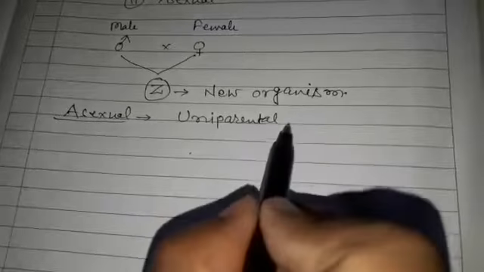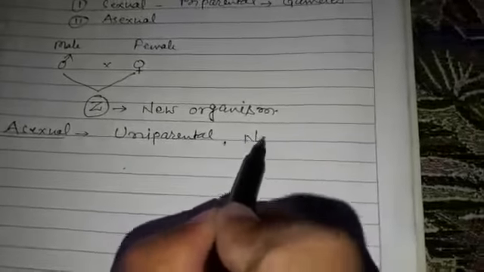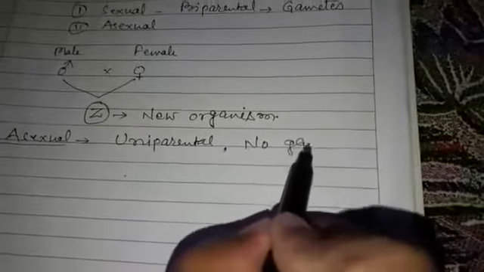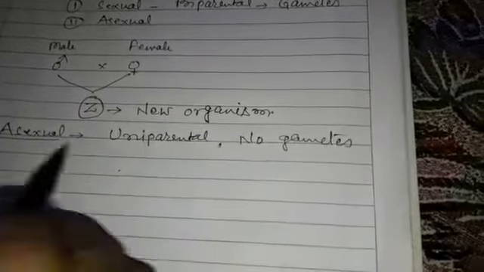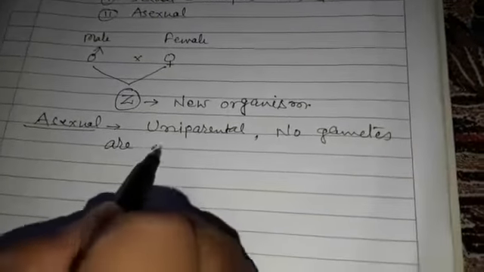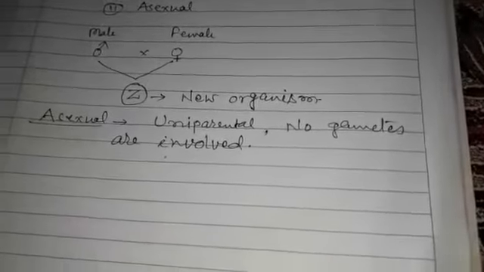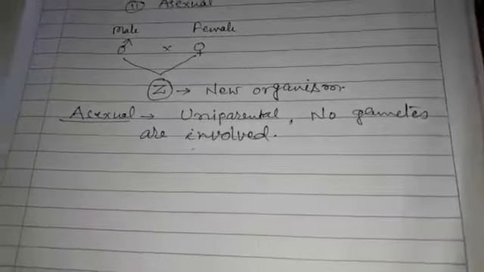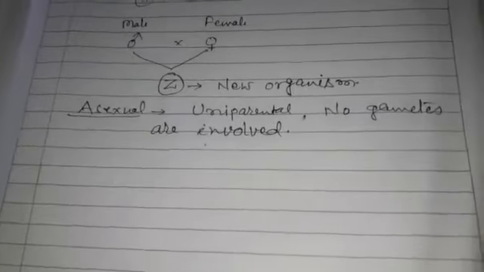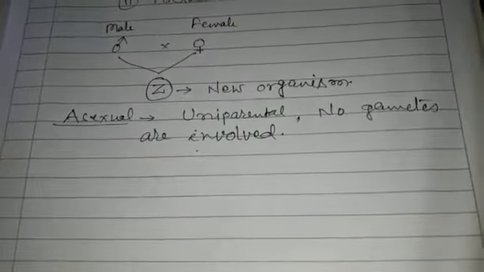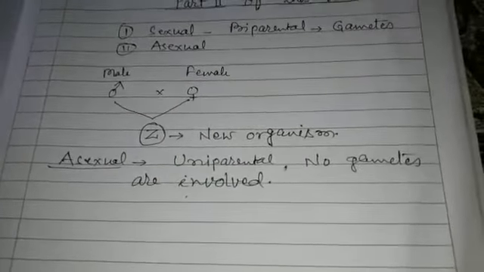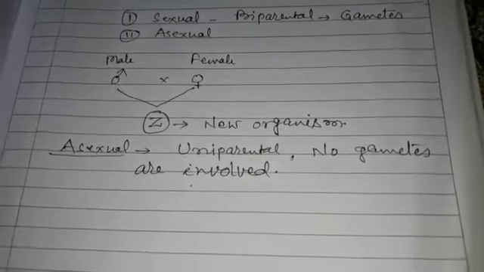In asexual mode of reproduction, the mode is uniparental where no gametes are involved. The difference between the offsprings produced sexually and asexually is quite evident.